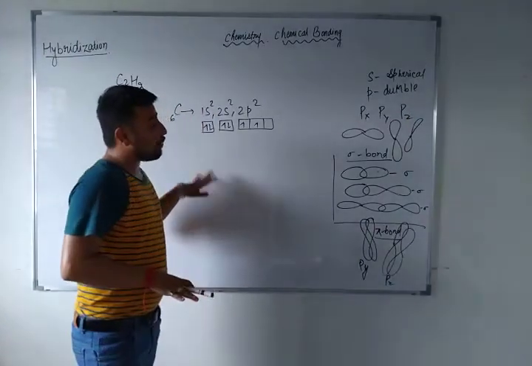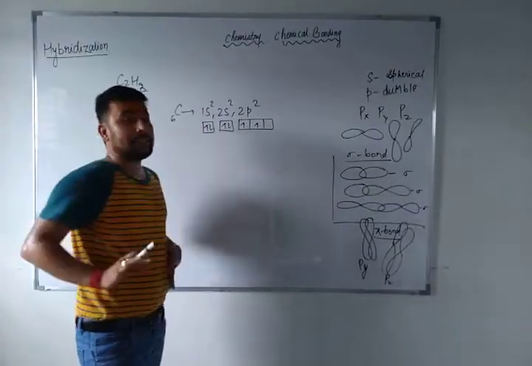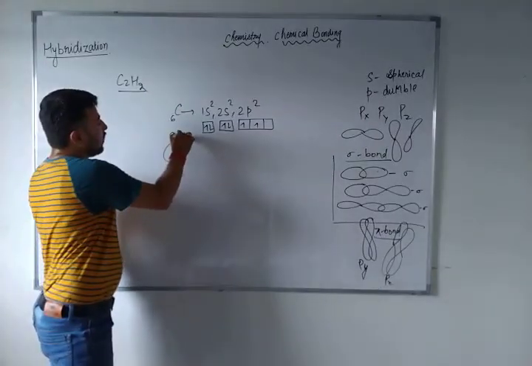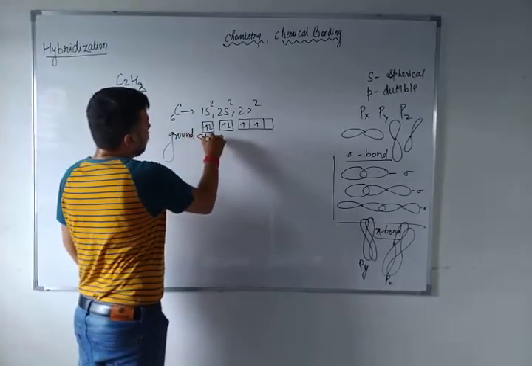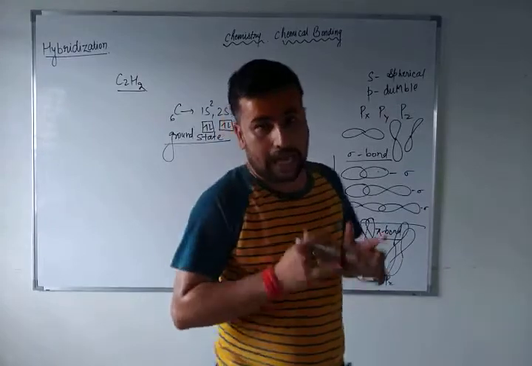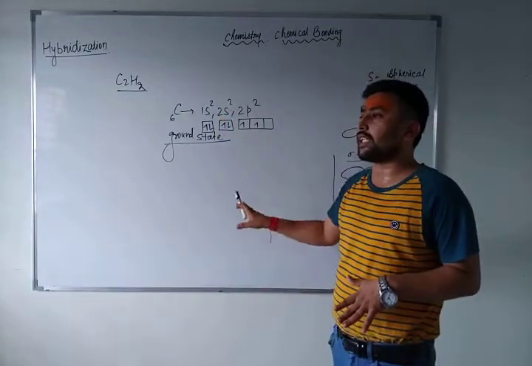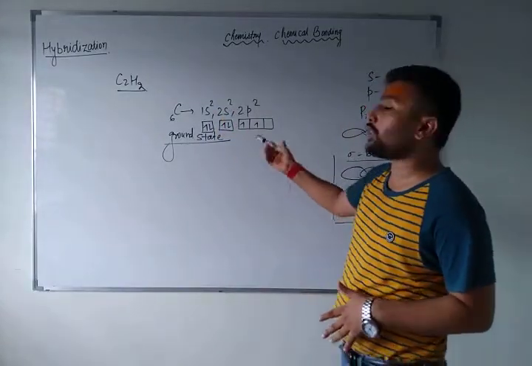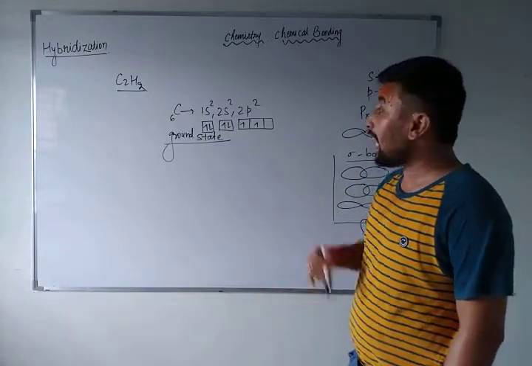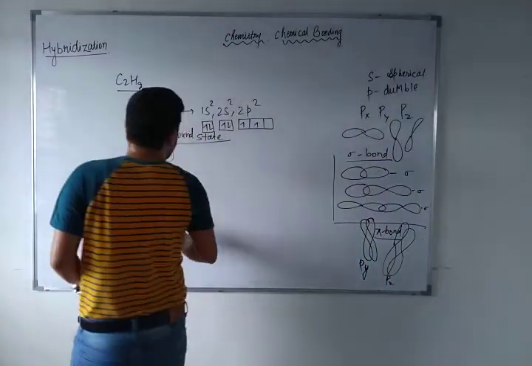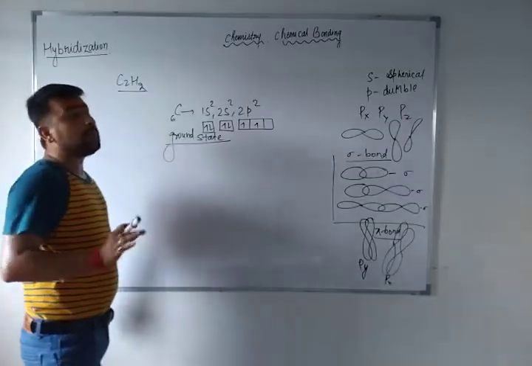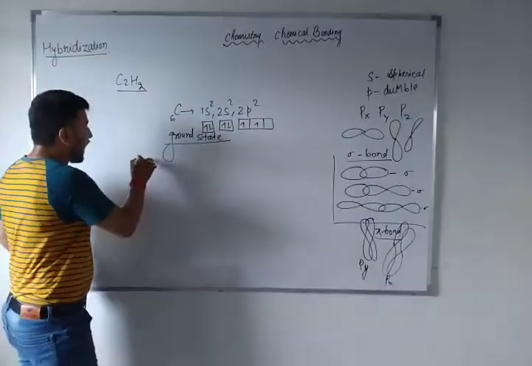So just understand this concept: px, py, pz, and now this is called the ground state. What is this called? Ground state. You know very well ground state means the neutral carbon atom and whatever configuration it has, in which orbitals the electrons are arranged. Now in a new style the electrons will be arranged. That is called hybridization. What I mean to explain today is hybridization. Now in the excited